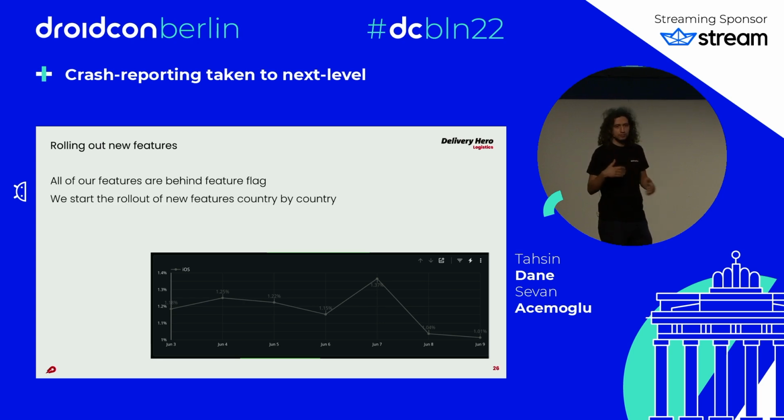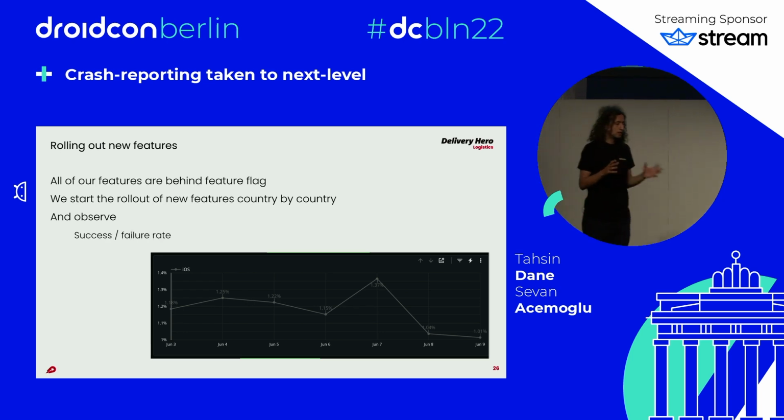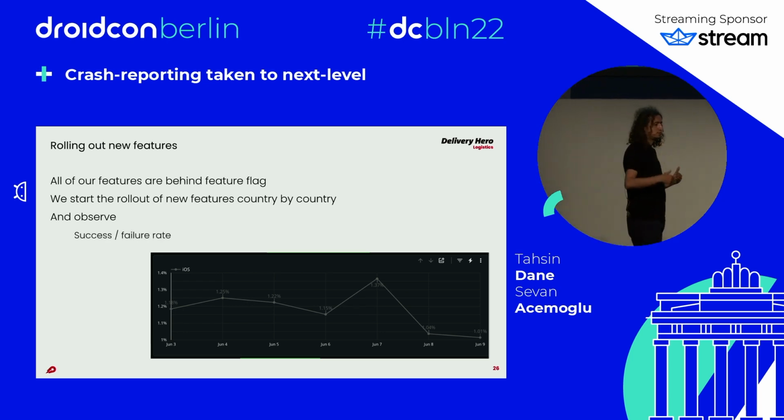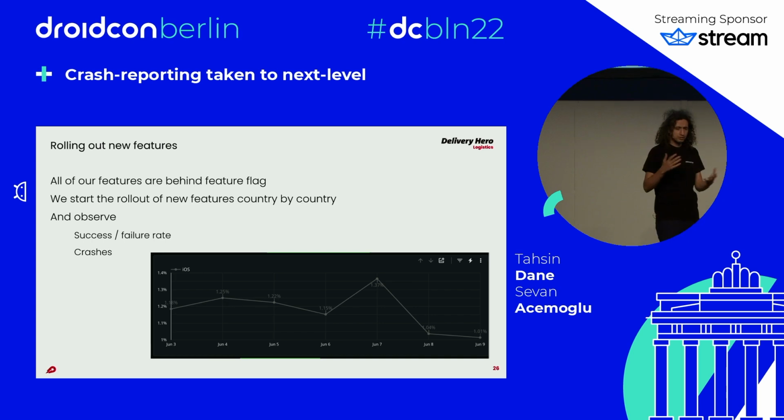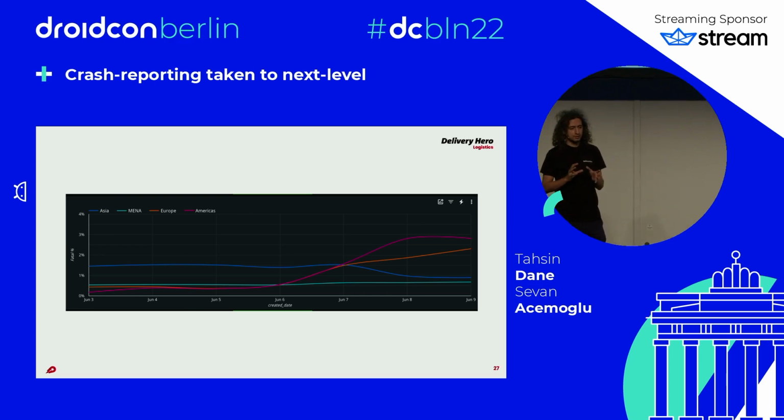And then we might work on the fix, depending on the urgency, and we don't rush, right? That's also to remove the stress from the team. Maybe the fix goes to the next version, and then we enable it again. If it is really, really important, we might do a hotfix. That was when we enabled it just for iOS. Here you also see that we can look at a region level.